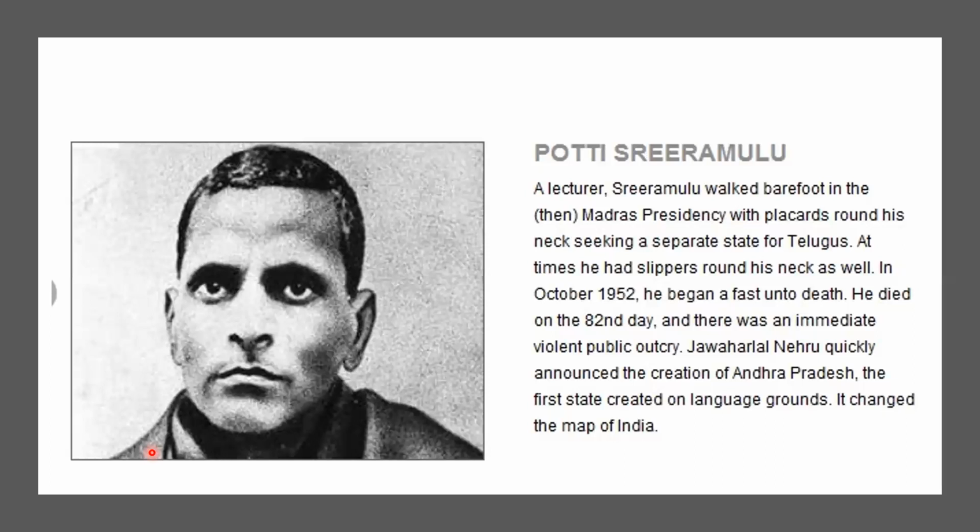Already the country was divided as India and Pakistan. Now they wanted no more division. That's why they did not divide it. But what happened after independence? In some places they started movements. The first movement started in Madras province. That person is Potti Sriramalu.